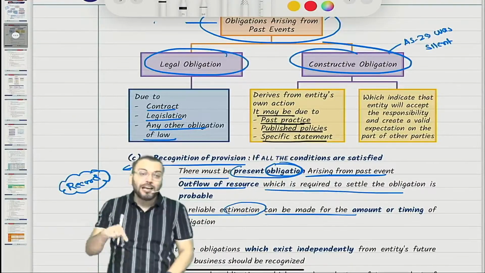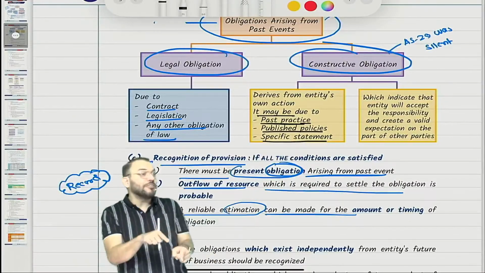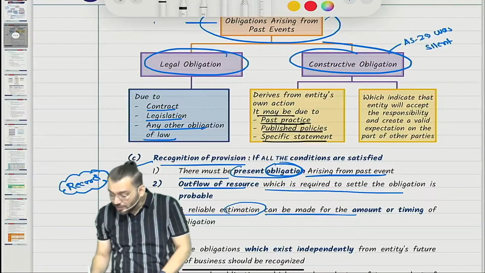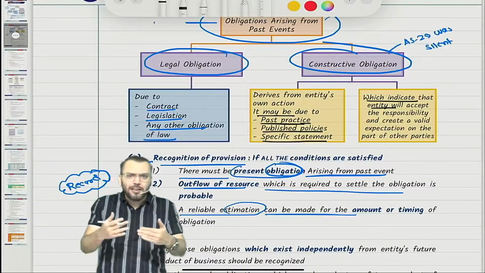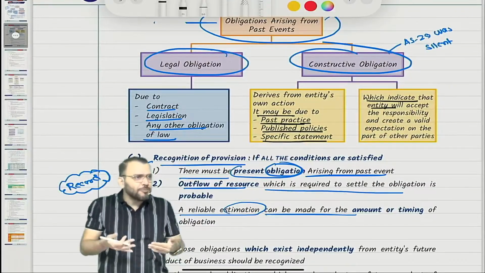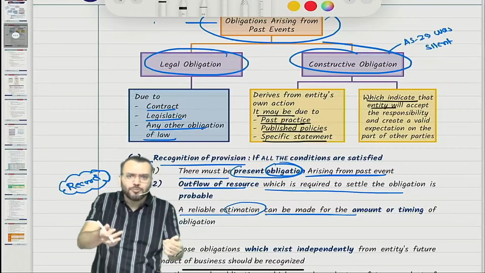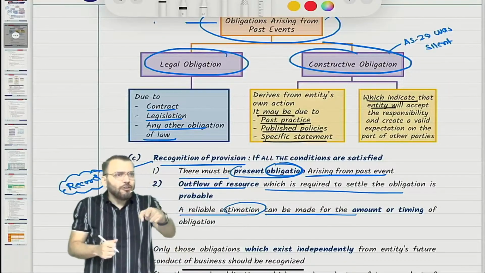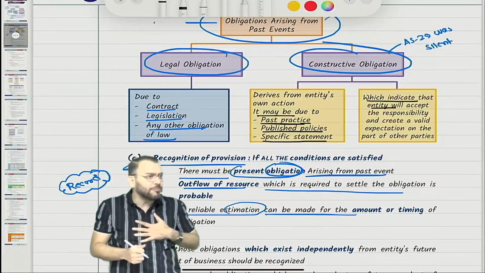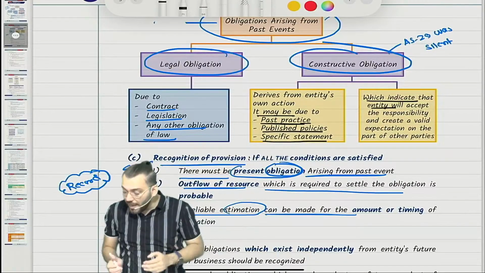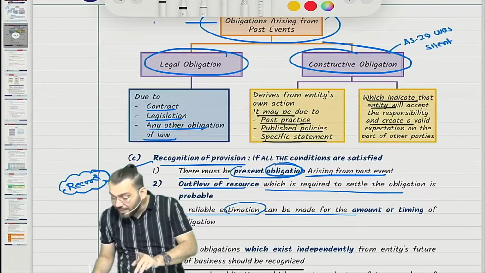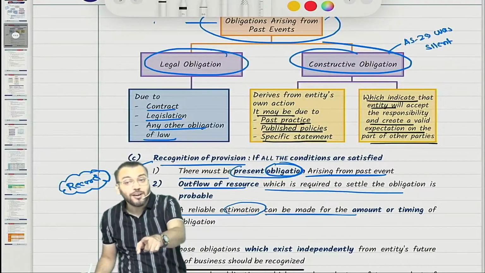It may be due to past practice, published policy or a specific statement which indicates that the entity will accept the responsibility. Of course, when I have made an announcement in the class, I accept that responsibility. Otherwise I would not make the announcement. Right now I have made the announcement, so I accept my responsibility. And it creates a valid expectation on the part of the other party.